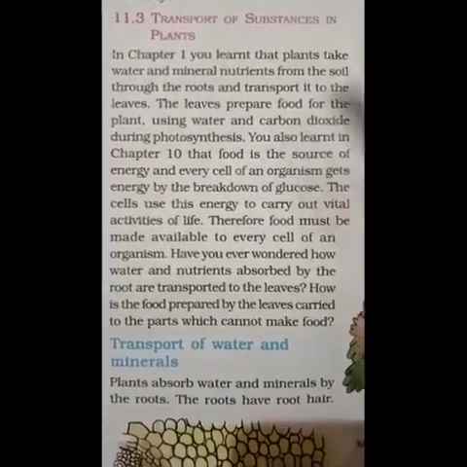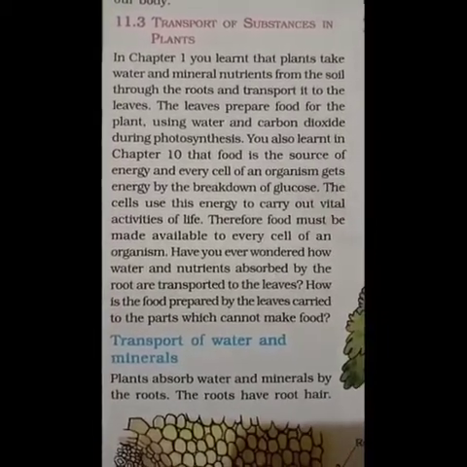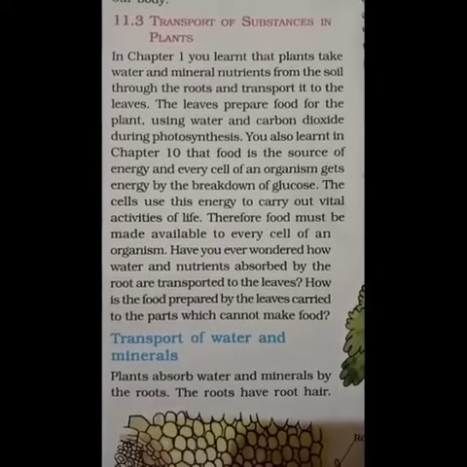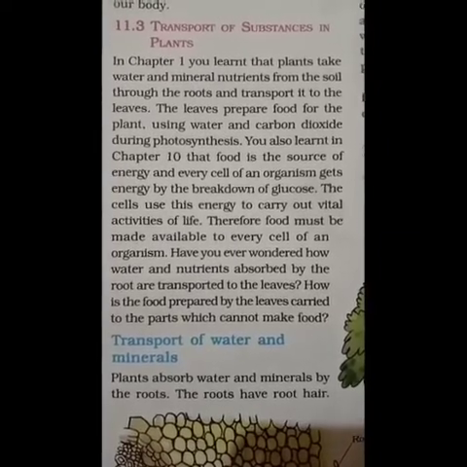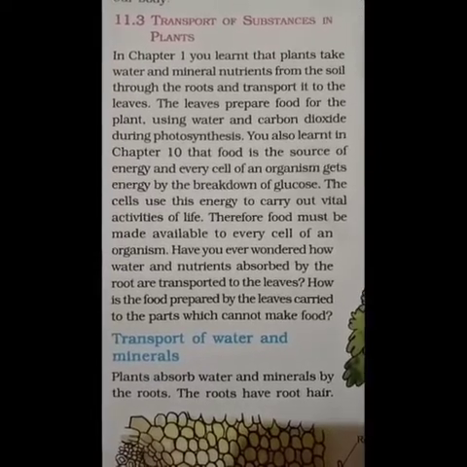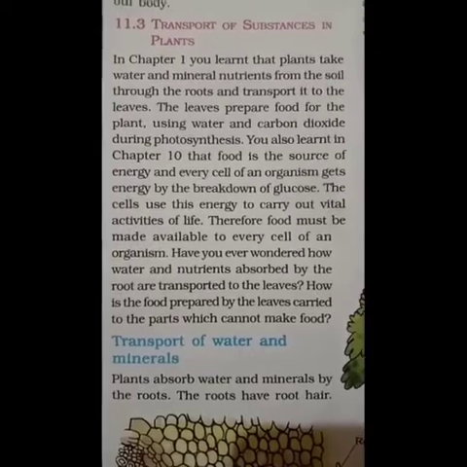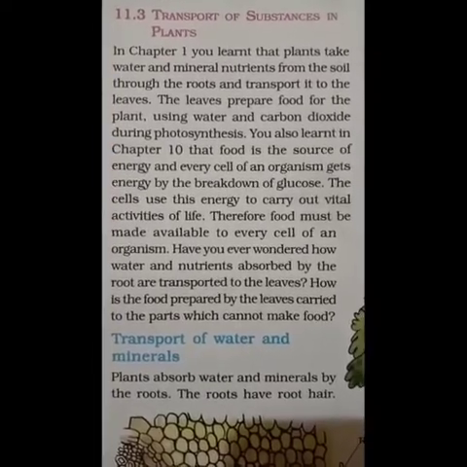Okay, so children, in chapter 1 we have already learned that plants take water, minerals, and nutrients from the soil. Through what? Through the roots. And that absorbed water, minerals, and nutrients will be transported to the leaves, right?